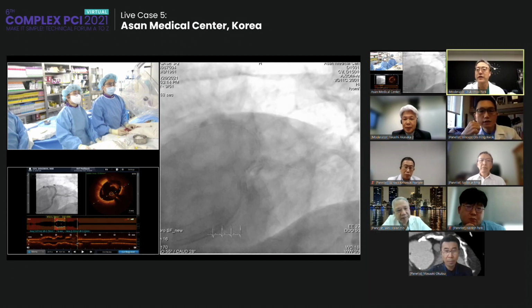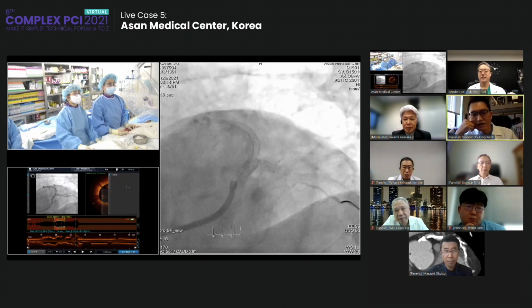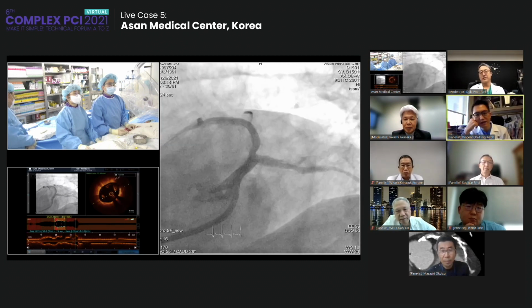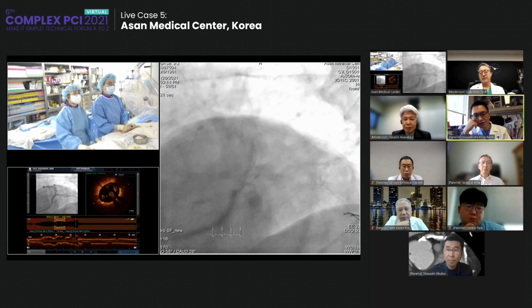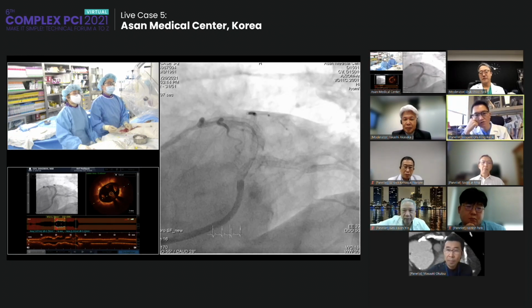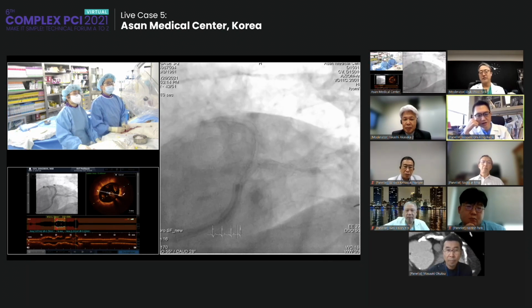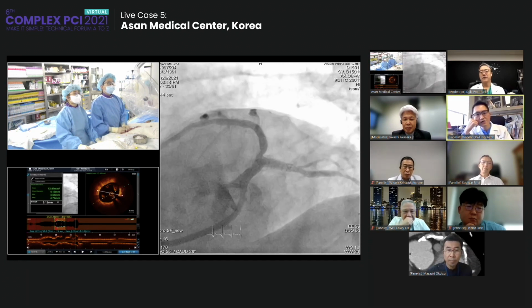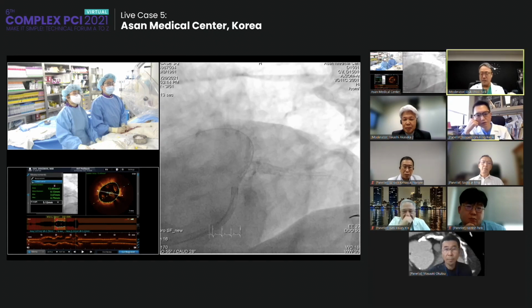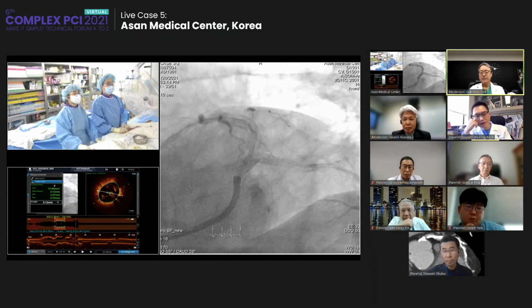Dr. Kwok? Okay. I think the mechanism of the restricted expansion is two-sided. Of course, you've got a lot of tissue overgrowth, the new intimal hyperplasia, and I agree with Dr. Yin that I would probably use the cutting balloon to improve the expansion within the stent.